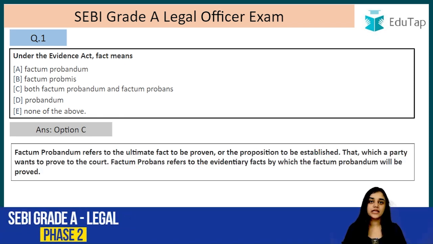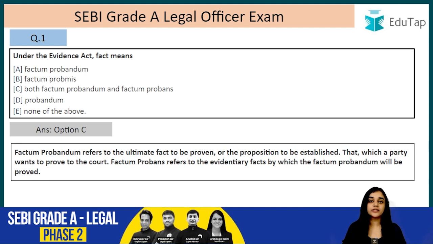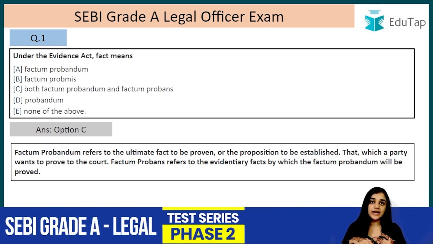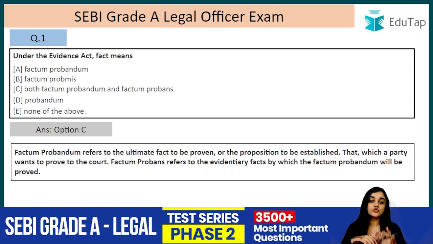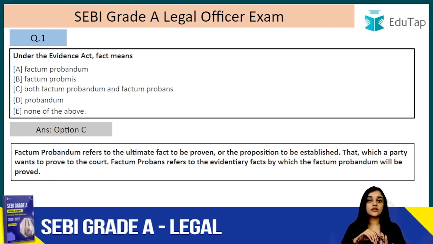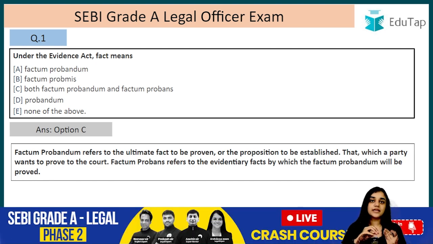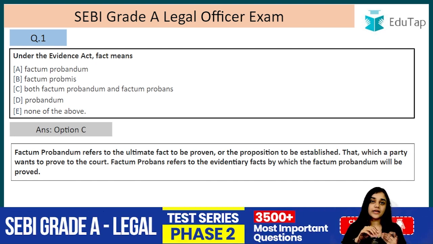So evidence includes both. Factum probandum is something that is to be proved in the court, right? The fact that you want to prove in the court, that is factum probandum, and the facts which you will use to prove this main fact, the main fact in issue, those evidentiary facts, they are called what? They are called factum probans. So factum probans are actually the facts that you use to prove the main issue, that is factum probandum. So you use factum probans to prove the factum probandum.